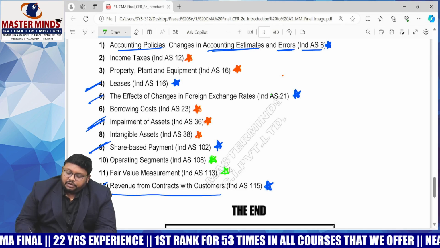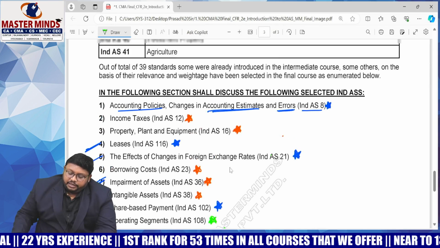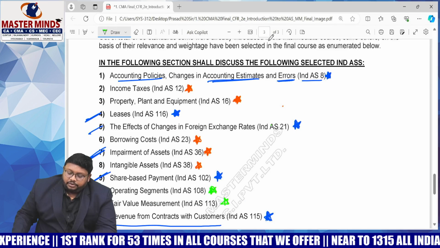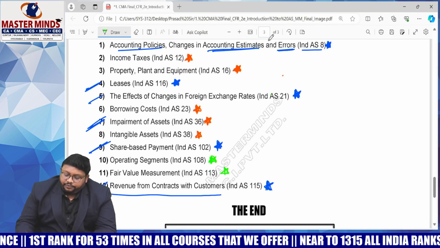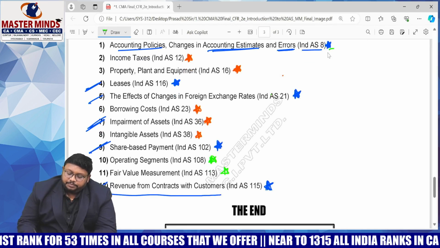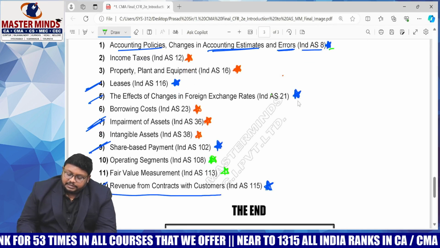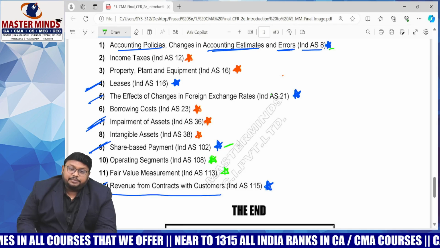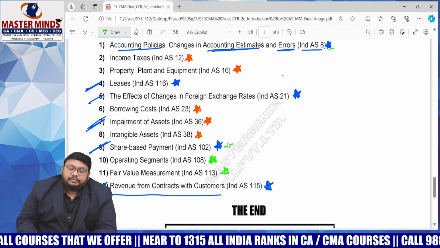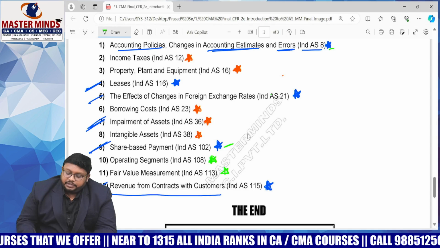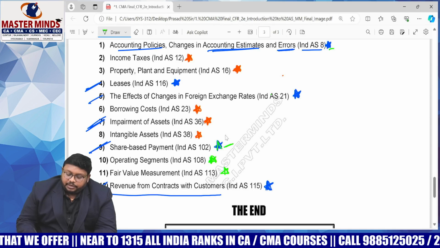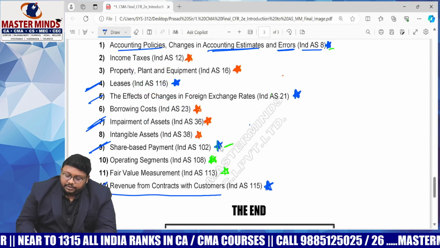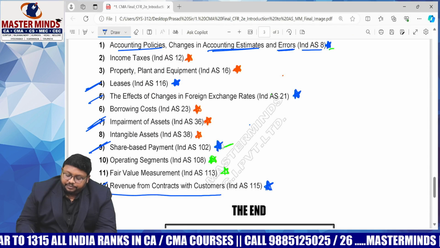Fair value measurement is a small theoretical topic, so we need to check it. These two make a third category. Out of these 12, the first four are the most important: Ind AS 8 and leases, effect of changes in foreign exchange rates, and share based payment. Share based payment is a huge practical chapter, so we can expect questions from it, very important under the standards. From share based payments, we will get a compulsory question.